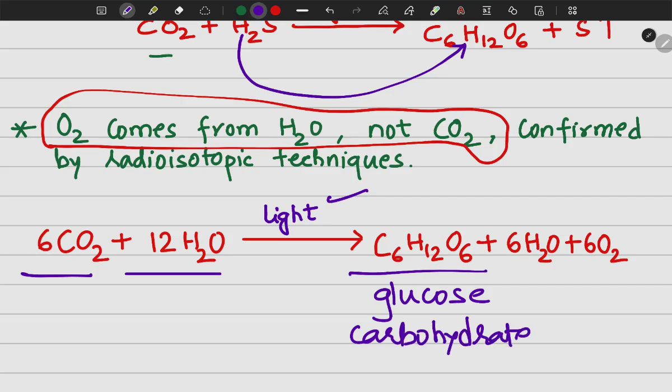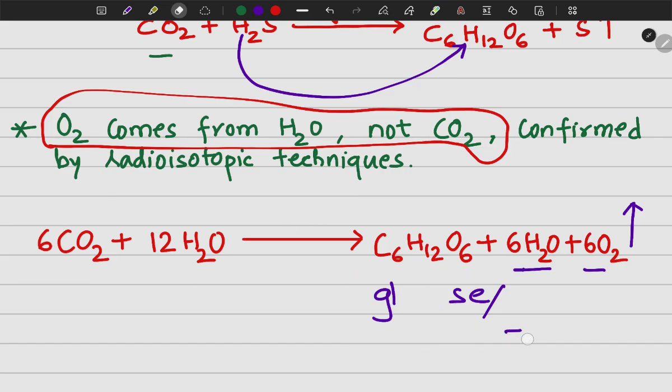This will be stored as starch in the plants. Then 6 H2O molecules will be produced and 6 molecules of oxygen will be produced, which is released in the atmosphere. We know that green plants release oxygen during photosynthesis, right? And they utilize carbon dioxide from the atmosphere. So all the data gathered over the years by various experiments conducted by different scientists led to the discovery of this full-fledged chemical reaction of photosynthesis.